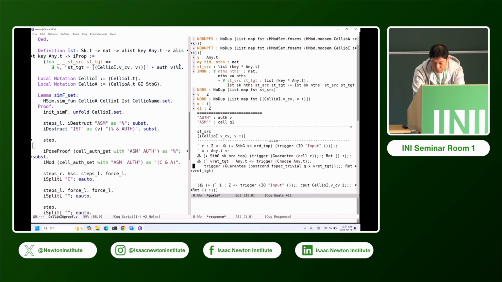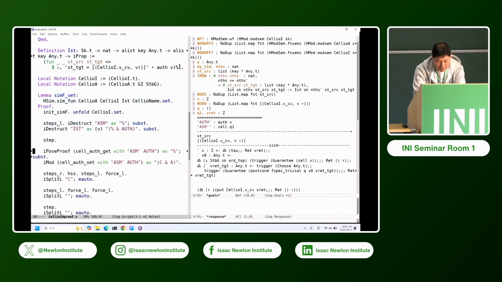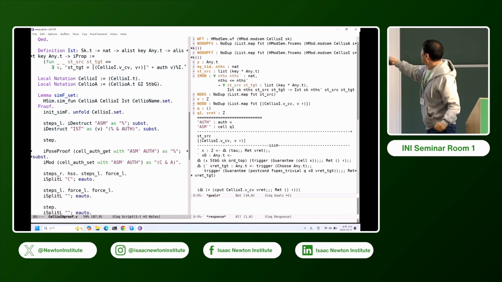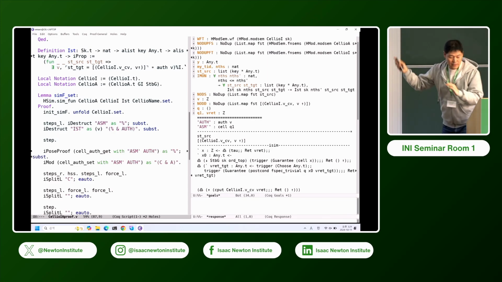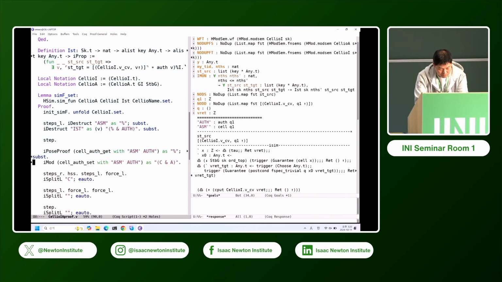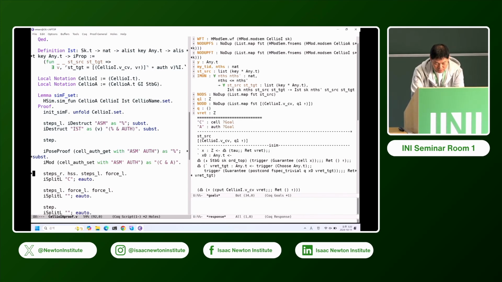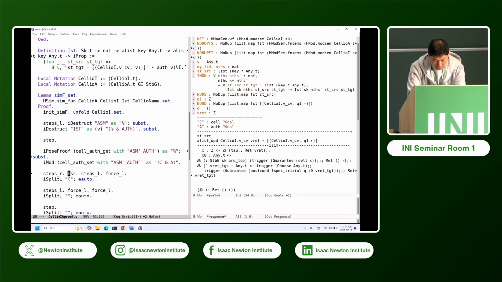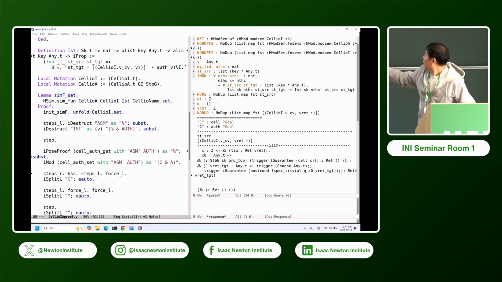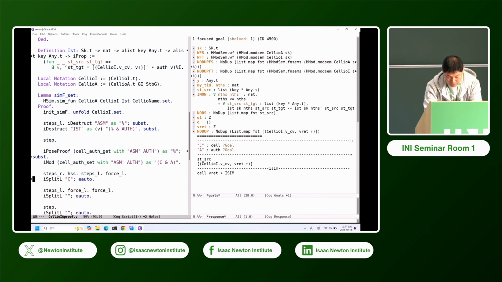So both sides is input, right? This is input. So you can step in parallel, and then now I do some. So now I have an auth V and cell Q1. It means that from this I know that V must be equal to Q1 somehow. Okay, so I can use the theorem, and then I have that property, and then I destruct it, and then I step and simplify. So now my local state is changed to V, return, and then I take a step, and then cell.